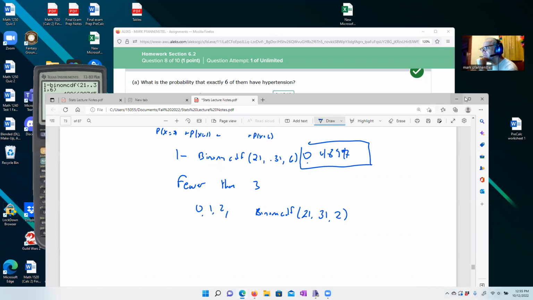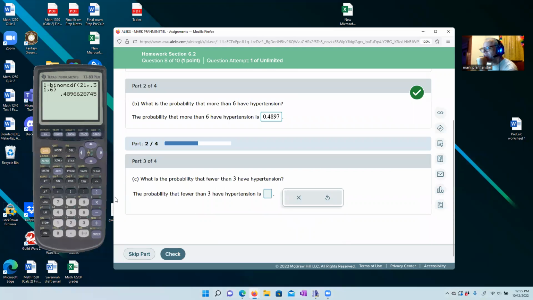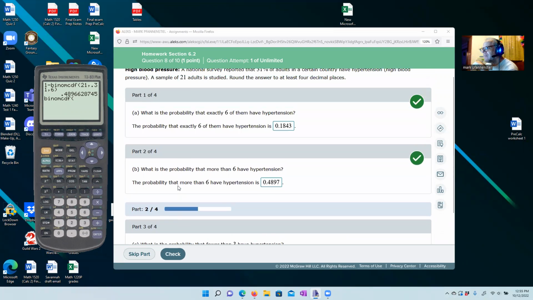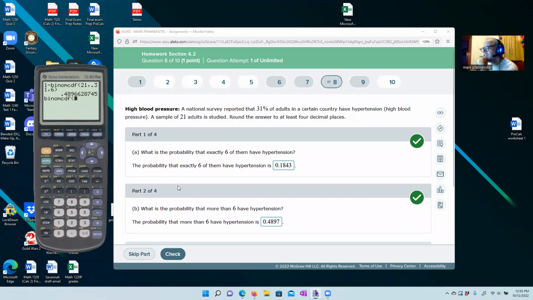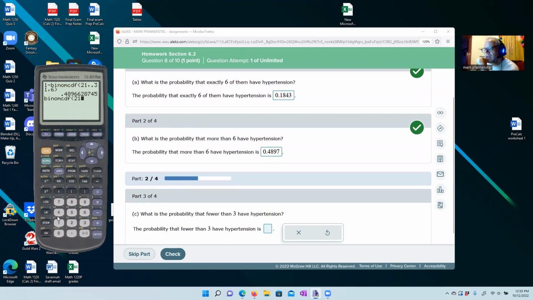Okay, and that's what we're going to type in for our calculator to get our exercise here. Okay, so let me go ahead and push this down a little bit. So we want second function distribution. Okay, we're going to go down to where it says binomial CDF because we want that collection. Okay, and then we're going to type in. It's like, well, how many do we have? We have 21. This doesn't change. Okay, we just have 21, comma, 0.31, comma, 2. That's fewer than 3. Okay, that's 0, 1, or 2. Fewer than 3. Enter. What is this?